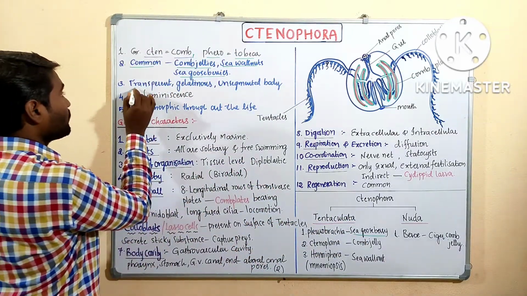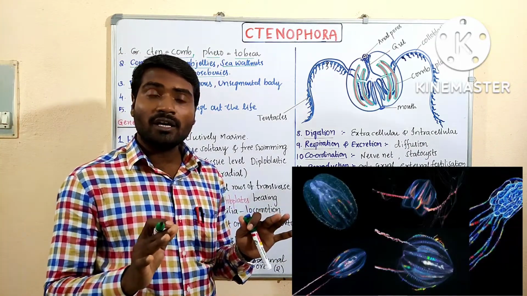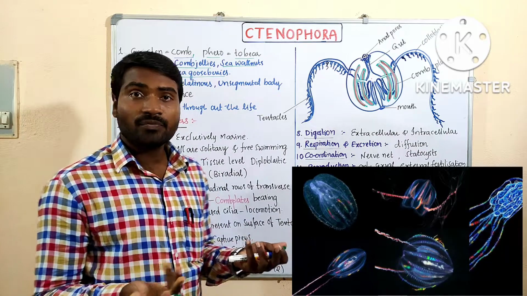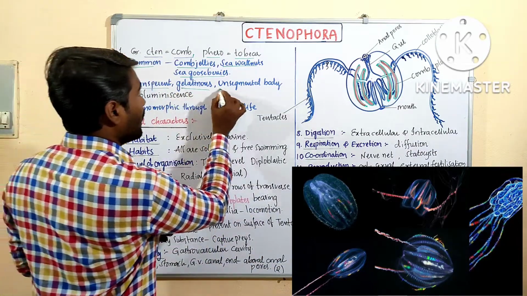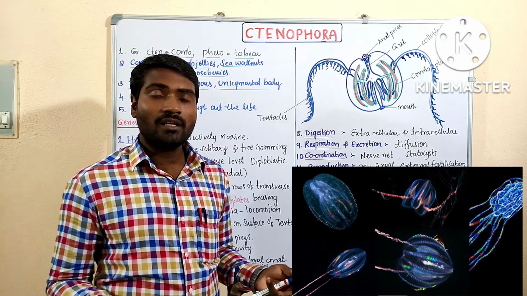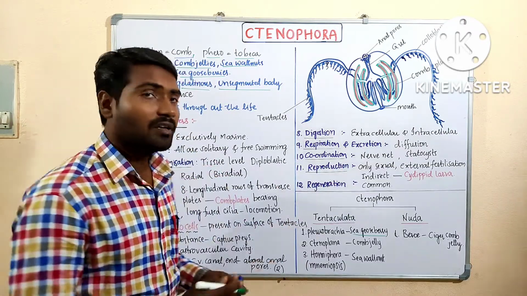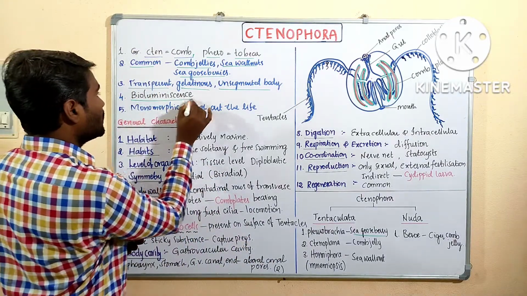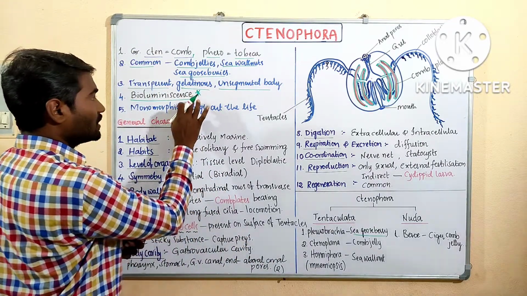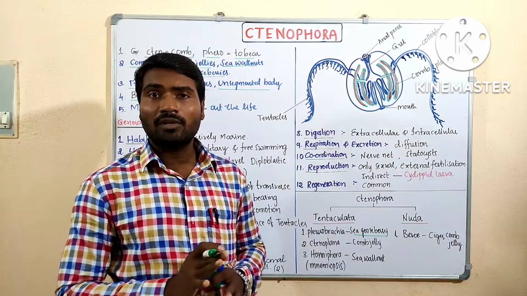Come to point 3. They are having a transparent body. Which type of body? Transparent body and gel-like, gelatinous body. Unsegmented body. There are no segments in the body like earthworm. Transparent body, gelatinous body, and unsegmented body. This is an important feature, because of this feature we cannot see the members of animal kingdom.